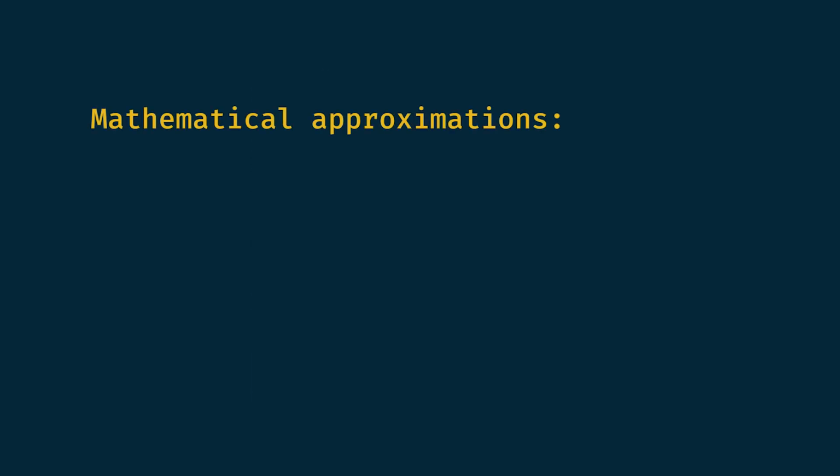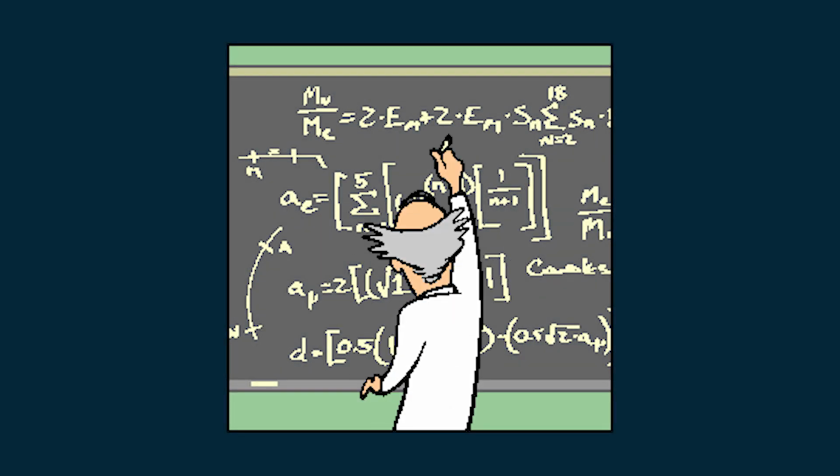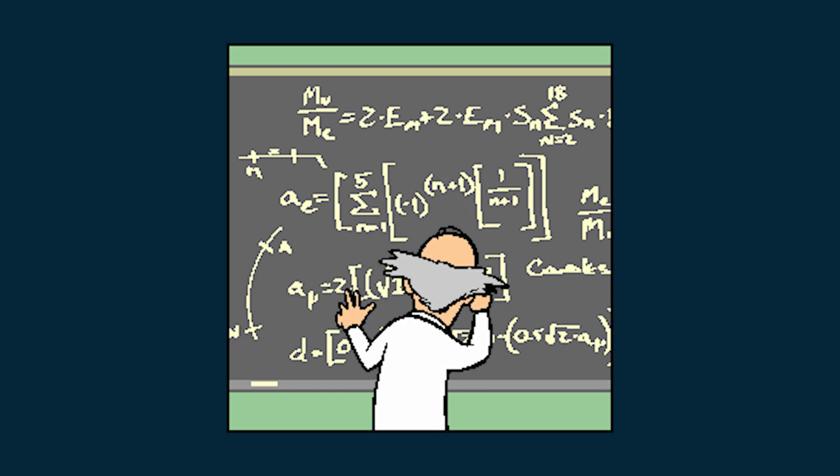Mathematically, there are also a lot of approximations, like the way we dealt with the big O notation as if it was a number, in order not to make the video more complicated, or the way we talked about the big O notation and not the big theta notation. That would sometimes make more sense. I hope my fellow maths enjoyers and computer scientists will forgive me on this one, as I intended not to give a course on computer science, but to show a bit of what computer science or complexity is about in a fun way.